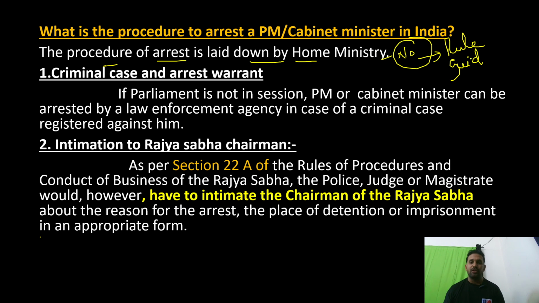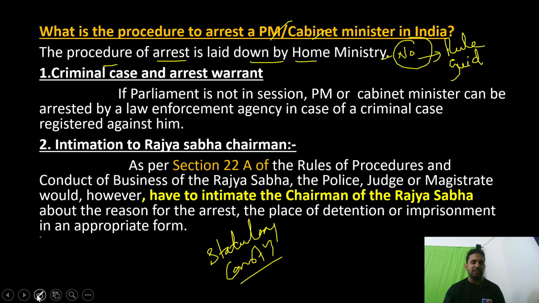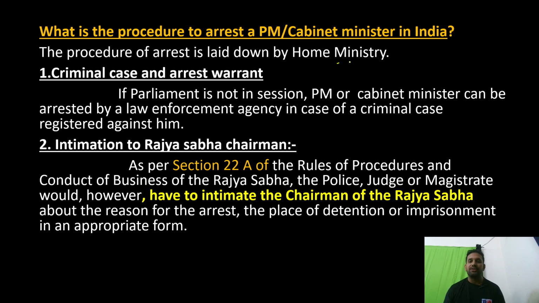So statutory or constitutional obligations are not there at all while arresting a PM or cabinet minister or CM or cabinet minister. This is the point that you have to remember. Every procedure with regard to the arrest of a PM or cabinet minister is laid down by the Home Ministry. At this point of time, it is under the control of Amit Shah.